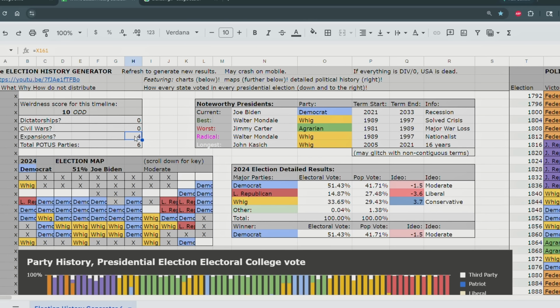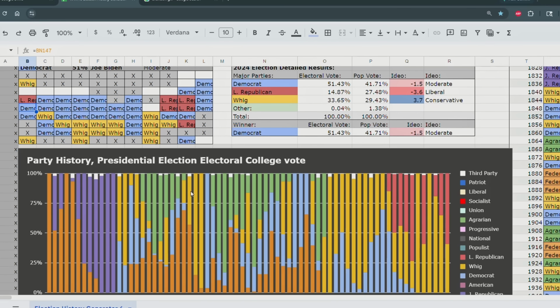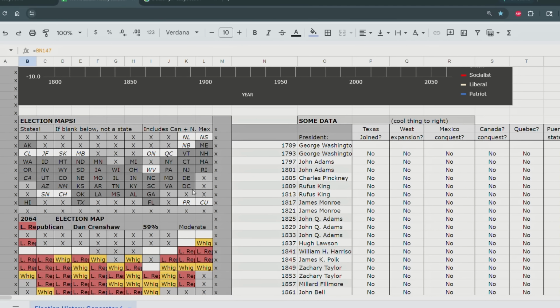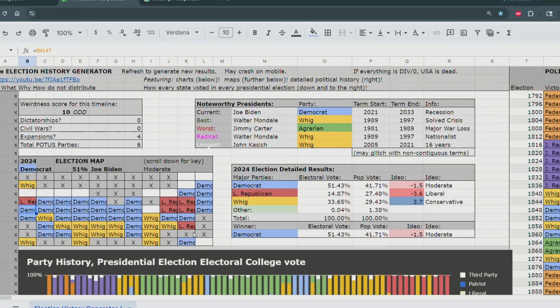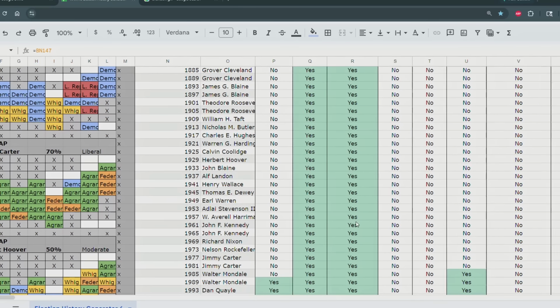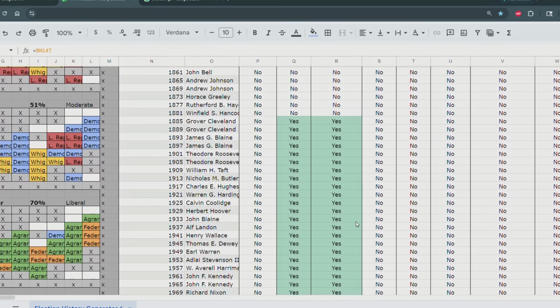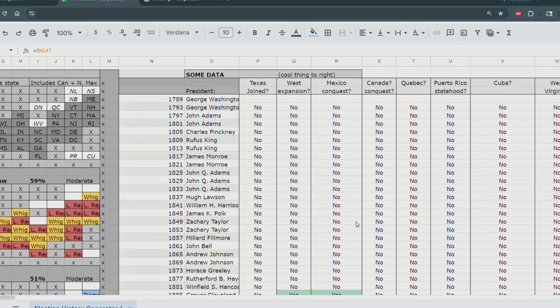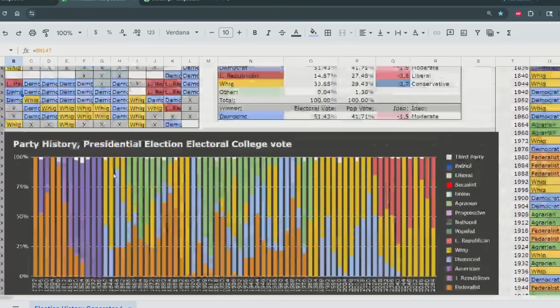We got 4 expansions, Puerto Rico, and oh, that's Hawaii, of course. Texas, California. What's the 4th one? Texas, California? Oh, Puerto Rico and Cuba? No, just Puerto Rico. Oh, Mexico. Look at that. I always forget about Sonora and Chihuahua.